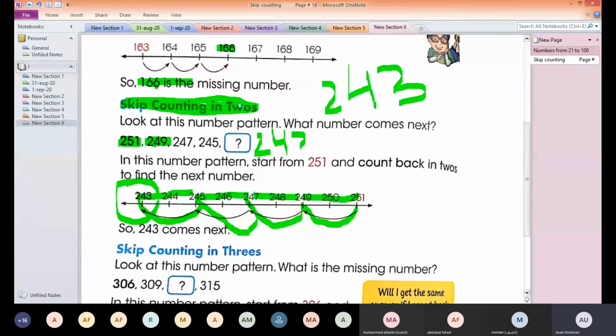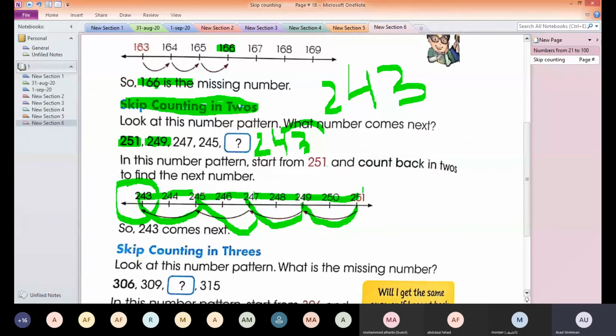If I ask what number will come after 243, can you tell me? Not 244, because we are going back. Listen, guys, listen. We are skip counting backwards here.